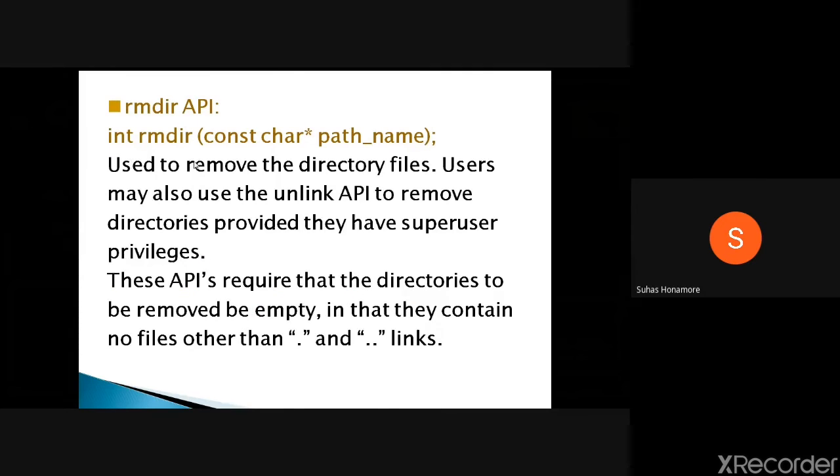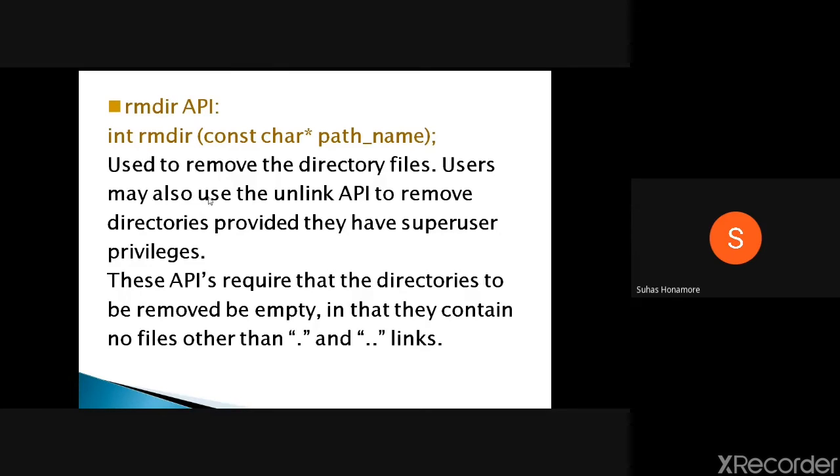Then remove directory: the kernel maintains the directory name and the corresponding inode number, and that will be removed. That entire directory will be removed, and the file names and inode numbers inside it are also removed. It is completely removed from memory. For this purpose you will use rmdir. Here you pass the directory name, and it gives back a return status.